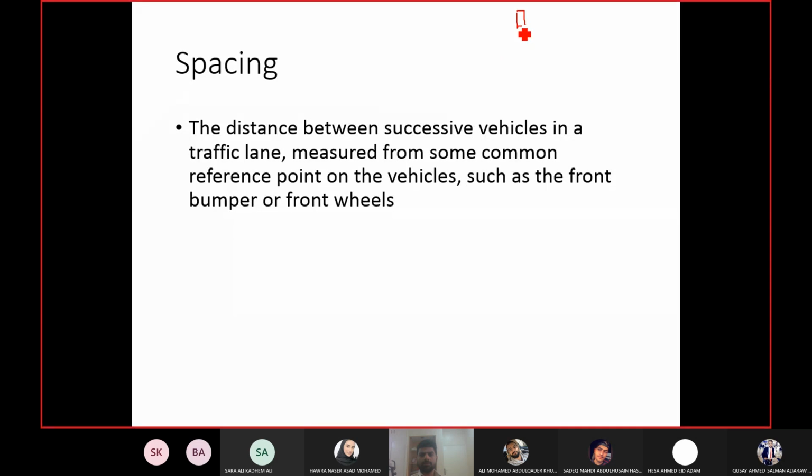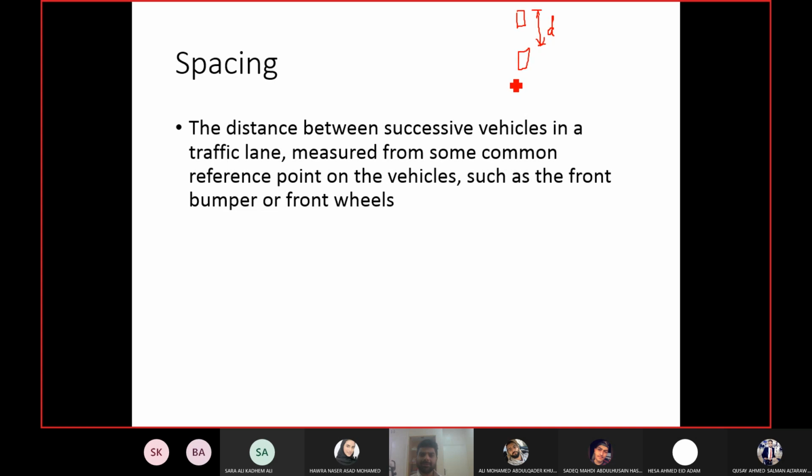For example, if I have two vehicles, this one and this one, and I decide that my reference point will be the front bumper of both vehicles, then I will measure the distance from this vehicle to the next vehicle, front bumper to front bumper. That will be called spacing. Obviously you can change your reference point, but it should be the common reference for both vehicles. So if you say I will use front wheels, then it should be from front wheel to the front wheel of the next vehicle and so on. So the reference point should be common.